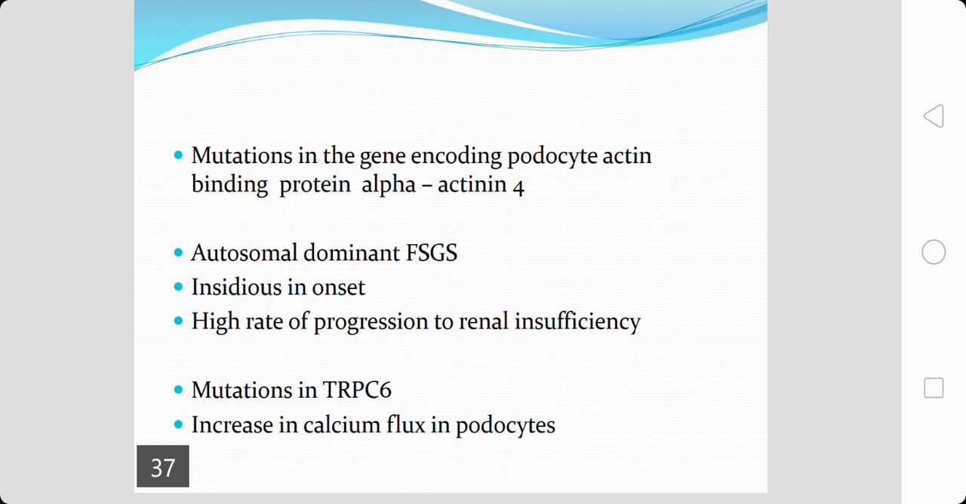Coming to the next type of mutation, which can have an effect on TRPC6, that is transient receptor potential calcium channel 6. If there is a mutation in this entity, there is an increase in calcium flux in podocytes, which can cause a lot of damage, leading on to focal segmental glomerulosclerosis.